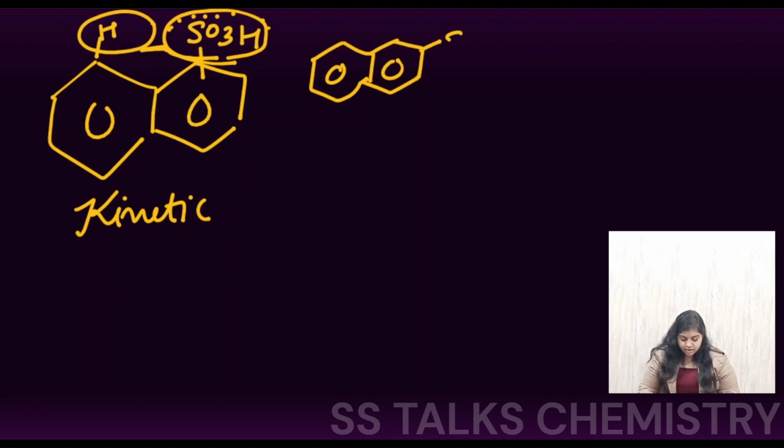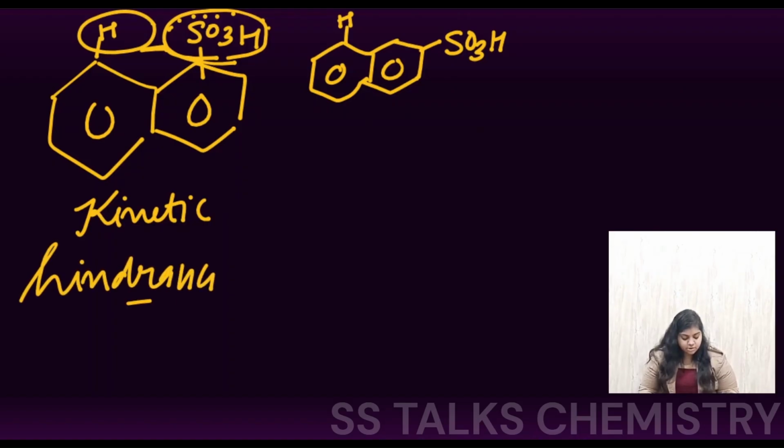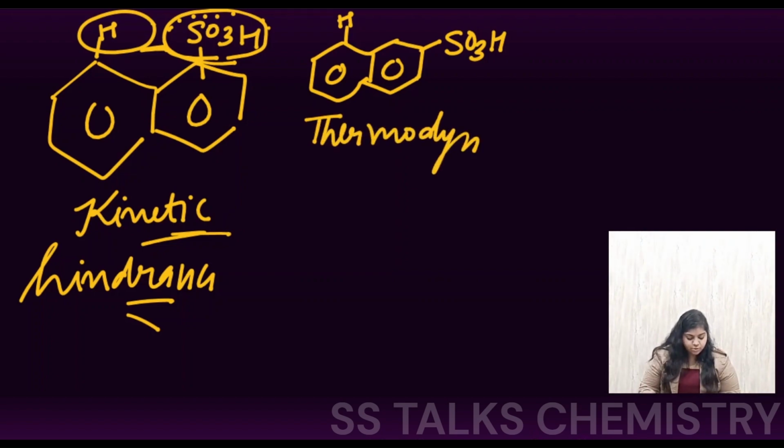Here SO3H is present, and here the hydrogen is there, so between them no repulsion is there. In the kinetic product there is hindrance, because of the electrostatic interaction, and this kinetic species got formed. But the most stable species we want is the thermodynamic one. Even with the high activation energy, under high temperature conditions this species will be formed. This is your thermodynamic product, in which there is no hindrance between them, right?